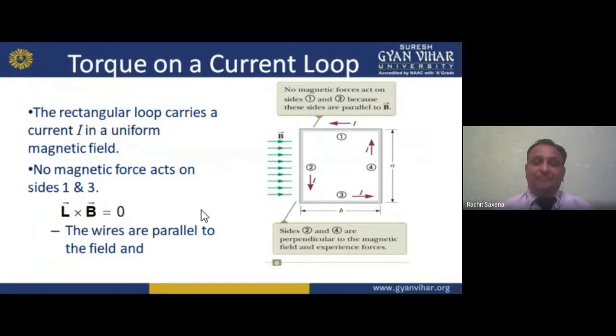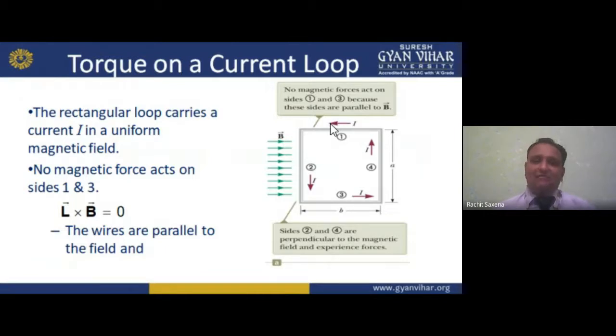Now here, what I want to tell you is torque on a current loop. What does torque basically reflect on a current loop? A rectangular loop carries a current I in a uniform magnetic field. See here, it is rectangular, meaning opposite two sides are equal. If I were talking about a square, my dear student, then all four sides would be equal.